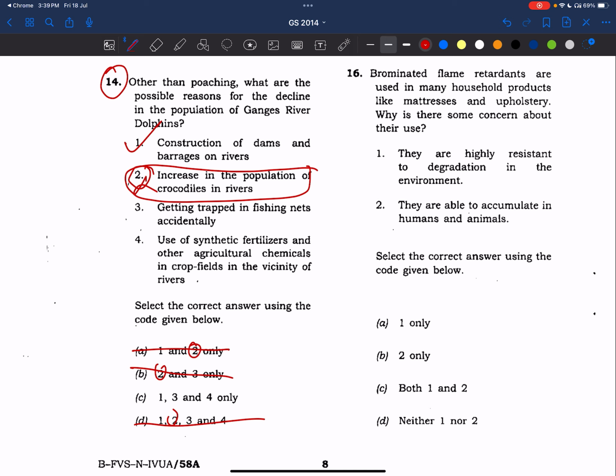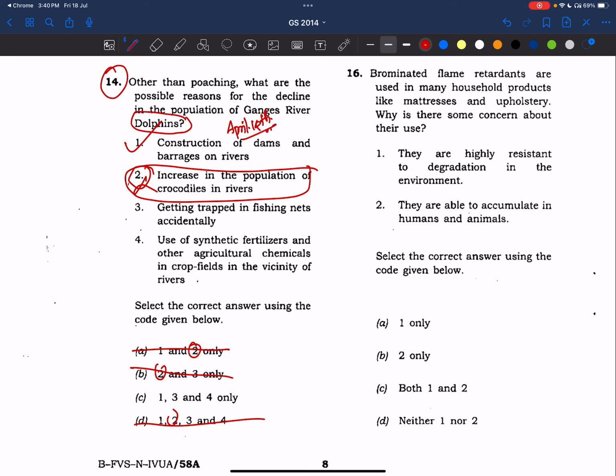Okay. And now see, India's Ganges dolphin is there. It is also known as Susu, and it is our national aquatic animal. Okay. And National Dolphin Day is celebrated on April 14. April 14.